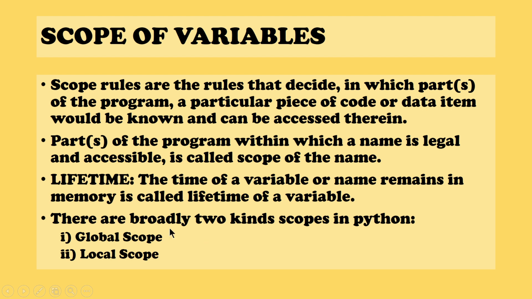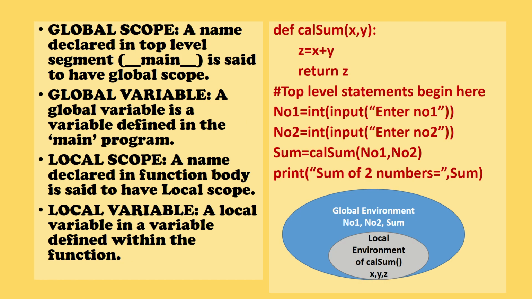In Python there are broadly two kinds of scopes: global scope and local scope. Now let us understand in detail what we mean by global scope and local scope. What do you mean by global scope? A name declared in a top level segment is said to have global scope. A global variable is a variable defined in the main program, that is, in a top level segment. Whatever variables you declare there are called global variables.